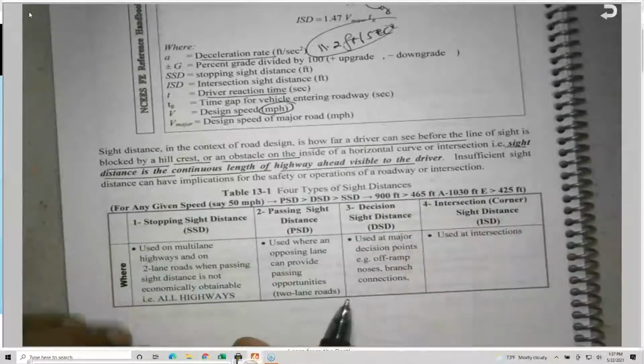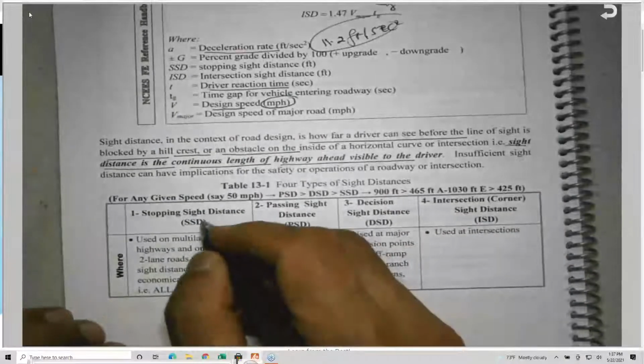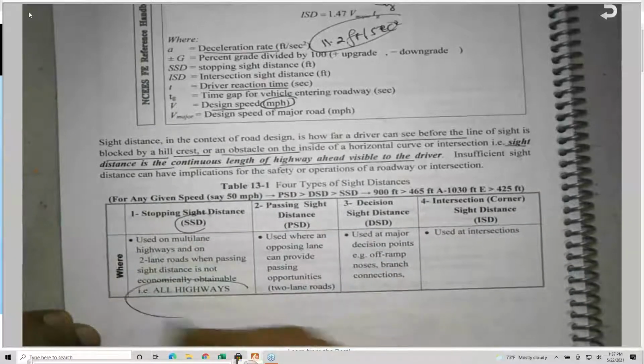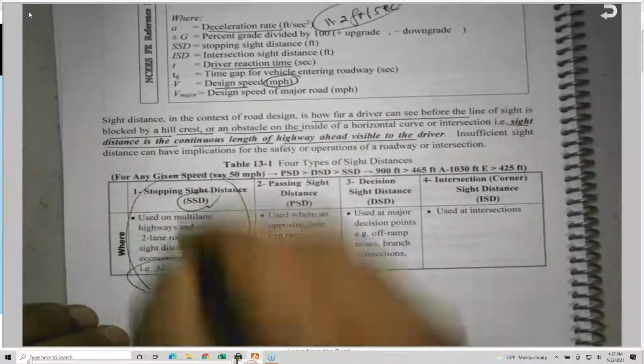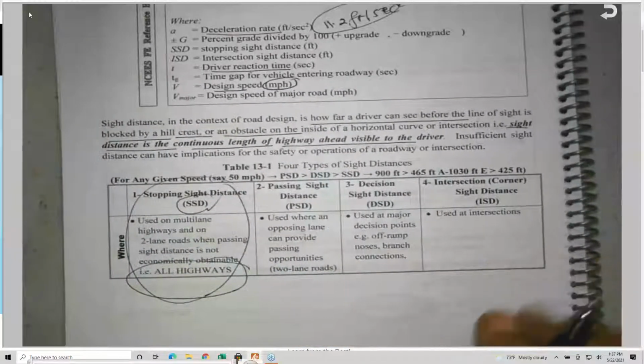So the minimum distance is called stopping sight distance. By the way, the stopping sight distance is applicable to all roads and streets. This is the minimum distance required to come to a complete stop before I hit an object.